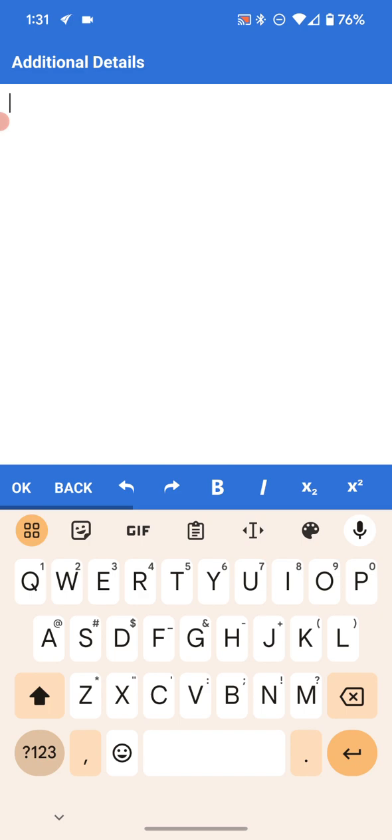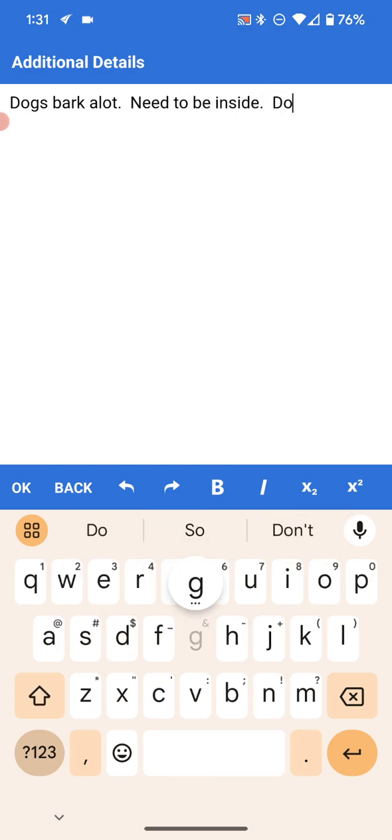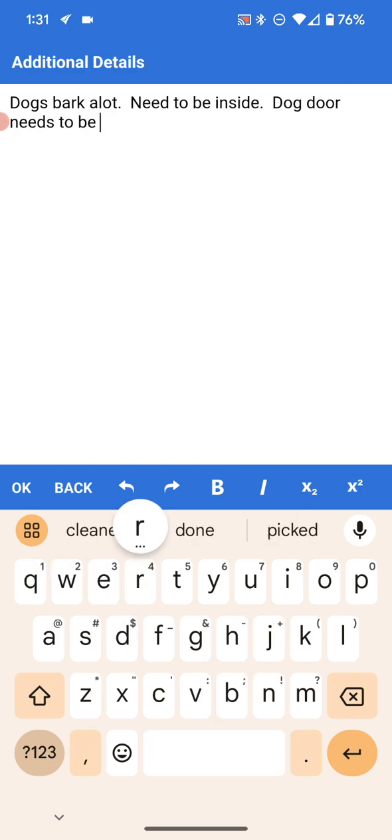Additional details. Dogs bark a lot. Need to be inside. Doggy door. Dog door needs to be removed.